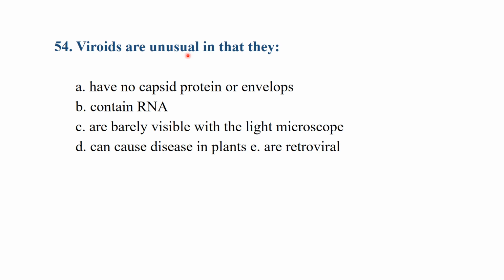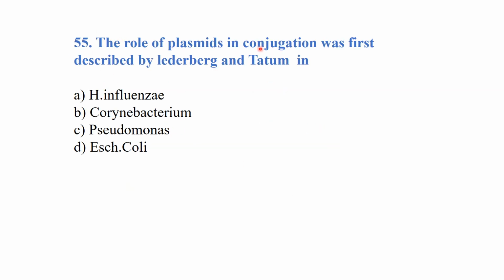Viroids are unusual in that they have no capsid protein or envelope. Viroids have no capsid proteins. Viroids have only RNA. The role of plasmids in conjugation was first described by Lederberg and Tatum in Escherichia coli.